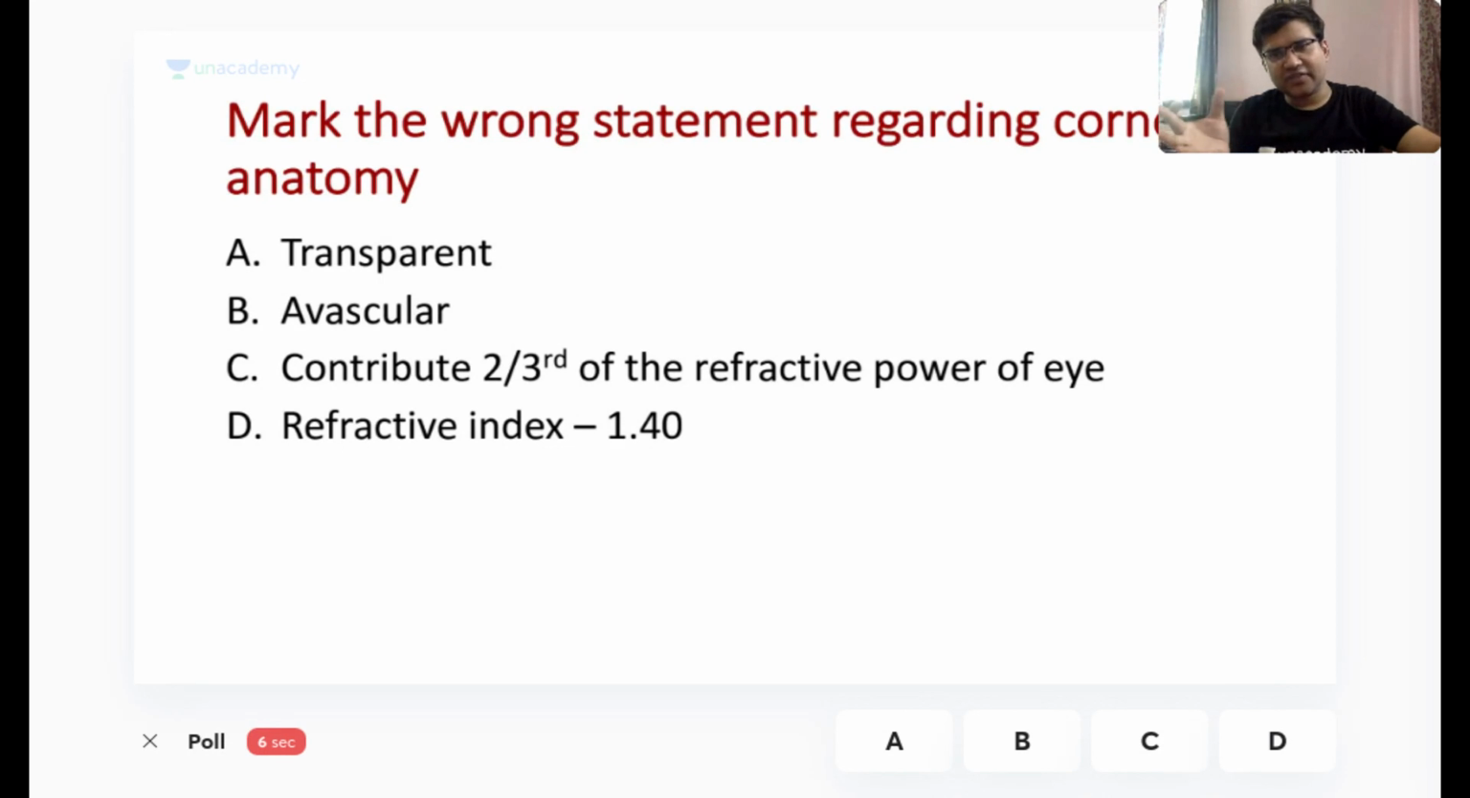So can we do it fastest finger first? In this way we can do more of the questions, or should I give 15 seconds? Whatever you want.